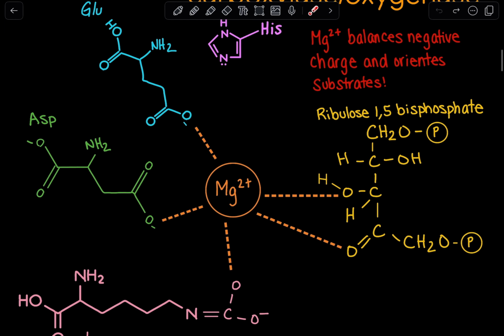Now, once again, these are our amino acids of interest. Magnesium is orienting us, it's acting as a cofactor, and then we have our ribulose 1,5-bisphosphate.